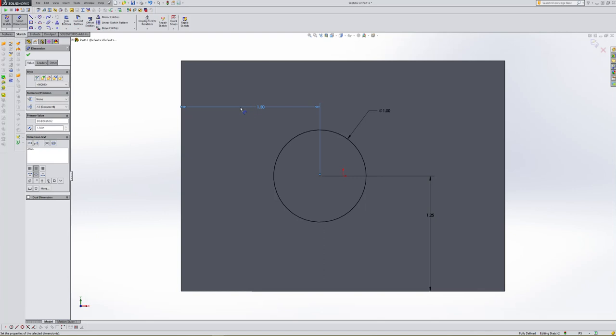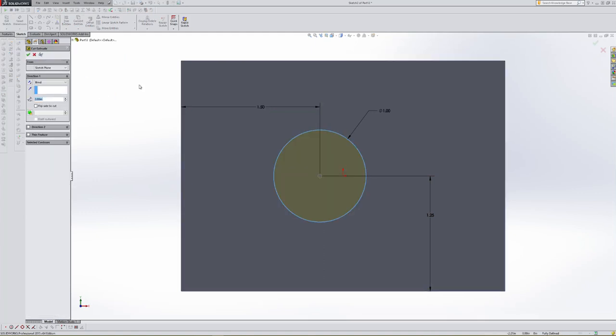Now notice the color of our circle actually changed, and what that's telling us is that we've got everything in here needed to fully define that particular sketch. I also can look down here to the bottom right section where it says fully defined, and I'm now confident that we're good to go with this particular sketch. So when we exit the sketch, it's going to put us back into cutting through the part.